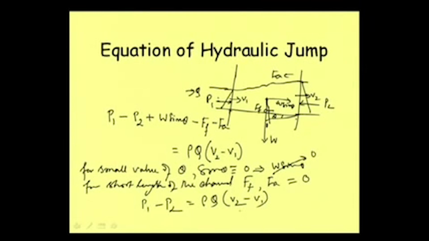This expression is basically the momentum equation, and from it we could derive the specific force expression also.